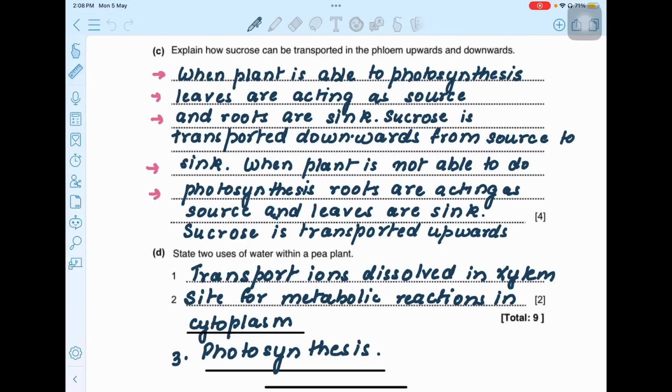So when the plant is able to do photosynthesis, the leaves are producing glucose and they are acting as the source. When the plant is not able to photosynthesize, the glucose is stored in the form of starch in the roots, and that in the form of sucrose is transported in phloem to the growing parts like the growing stem, growing leaves, growing shoot.